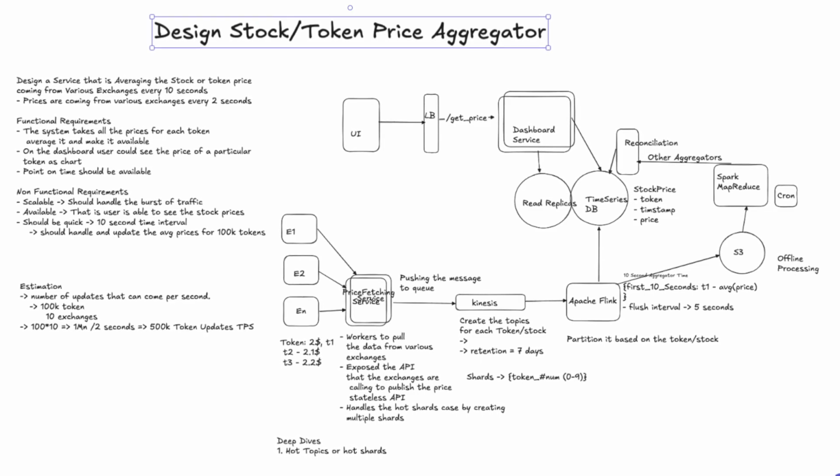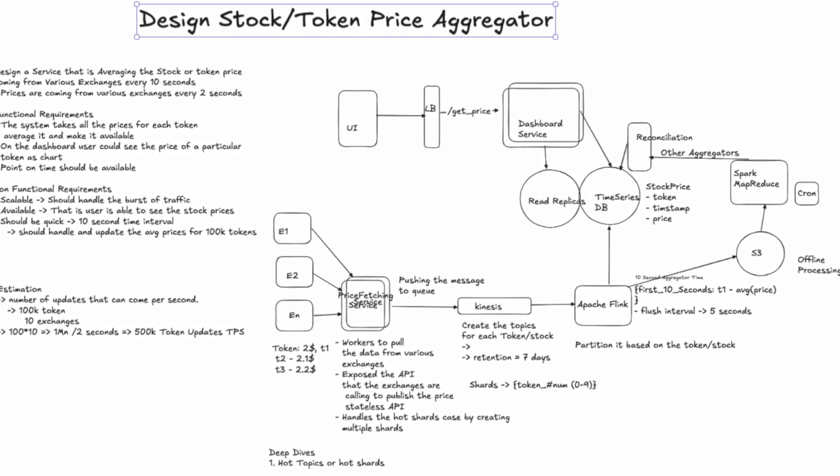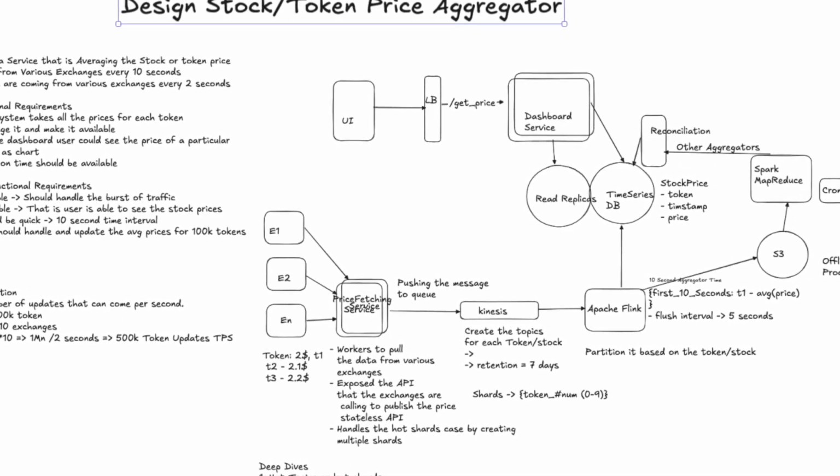Let's design a service that is averaging the stock or token price coming from various exchanges every 10 seconds. Let's say the prices are coming from various exchanges every 2 seconds. Every exchange is pushing the price, or the prices are changing for a particular token every 2 seconds. What this service or dashboard should do is take an average of the stock price and push it every 10 seconds.